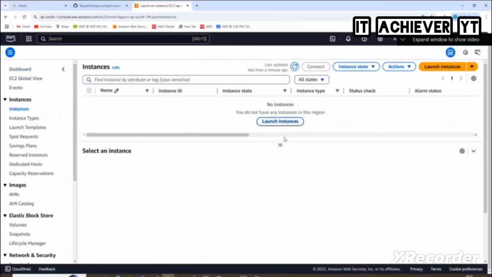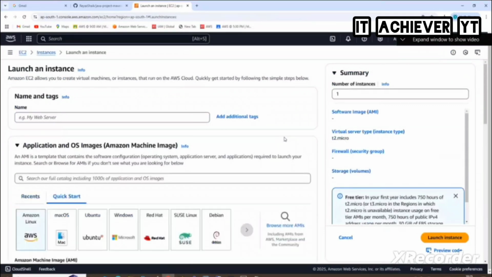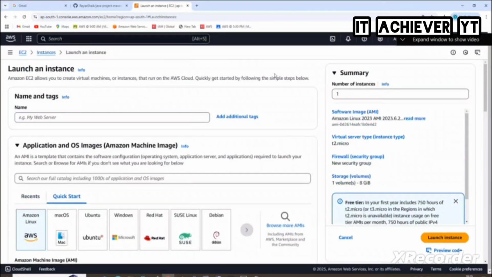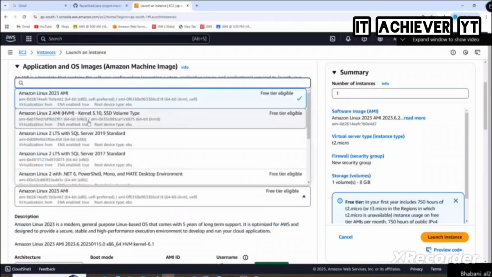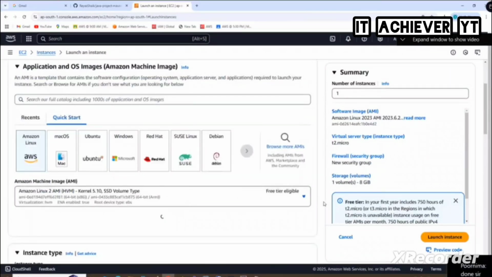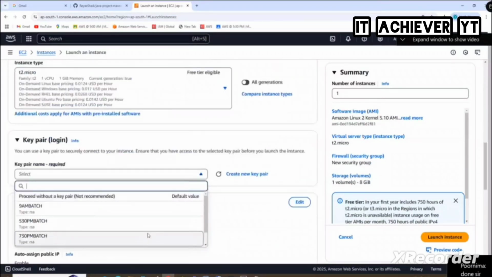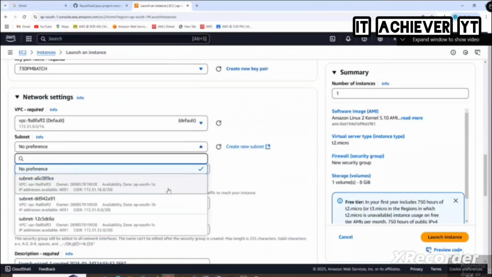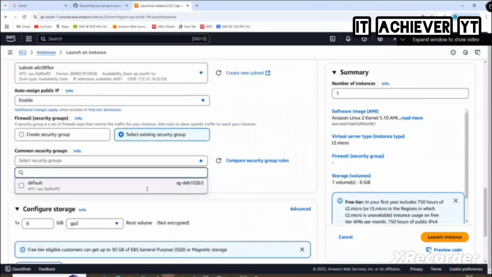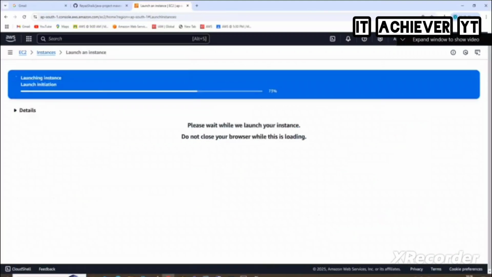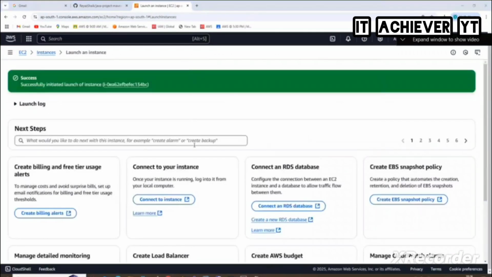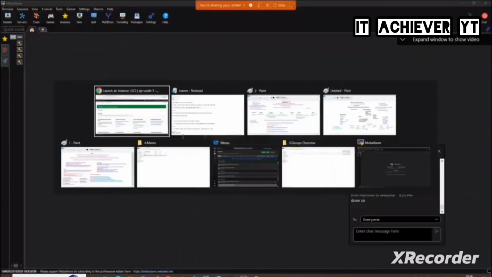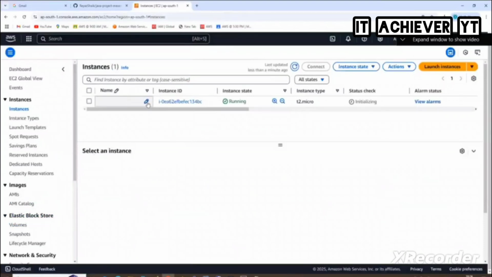Launch instance. And this time, what EC2 instance will I be launching? Amazon Linux 2, good, AL2, right? T2 micro. Select and then launch. And what do we use? MobaXterm, not PuTTY. I didn't give a name. Okay.